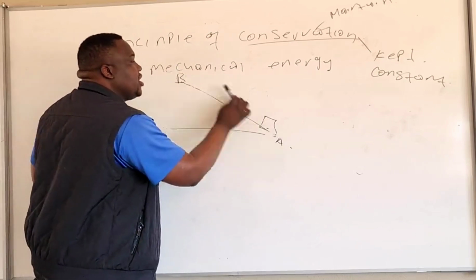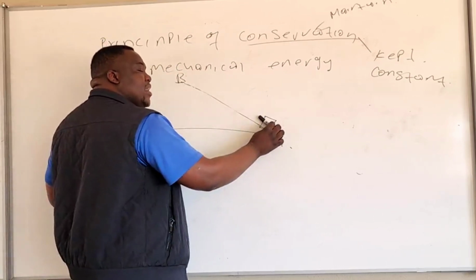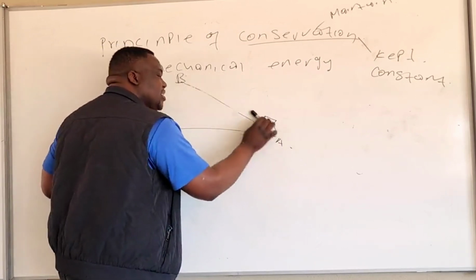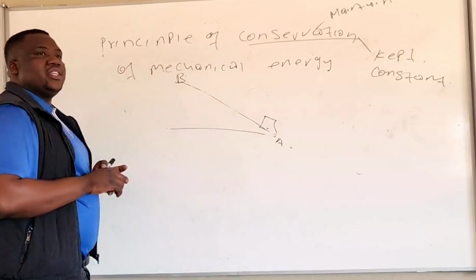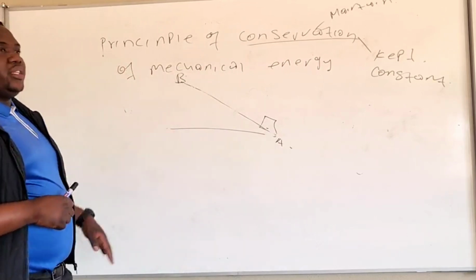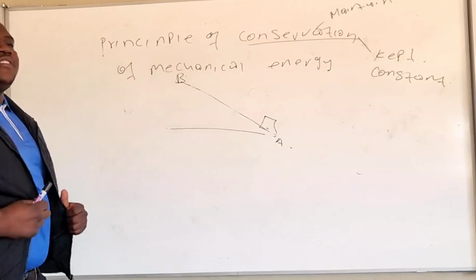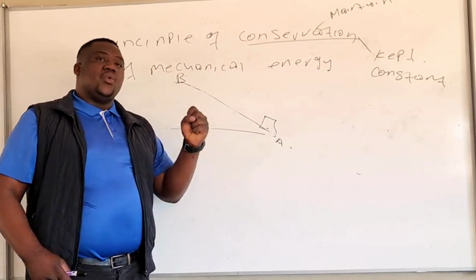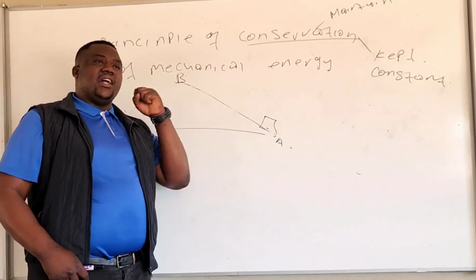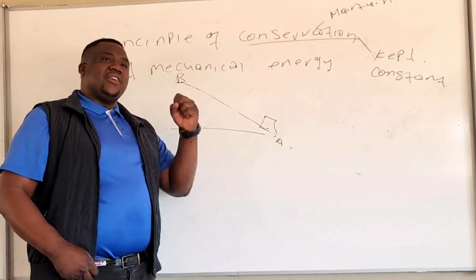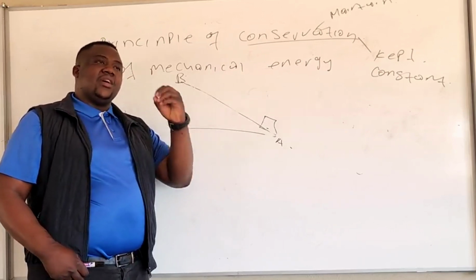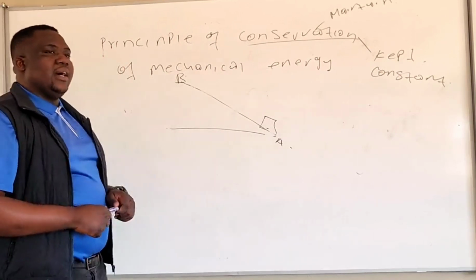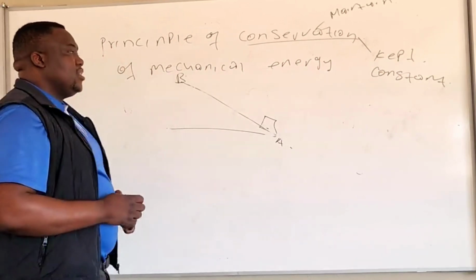Sometimes it's not the case. You find that as the object moves, energy gets lost. So we are going to talk about conservative force and non-conservative force. Conservative forces are forces which ensure that mechanical energy is conserved. Non-conservative forces are forces that ensure that mechanical energy is not conserved, like energy will be lost in some different forms.